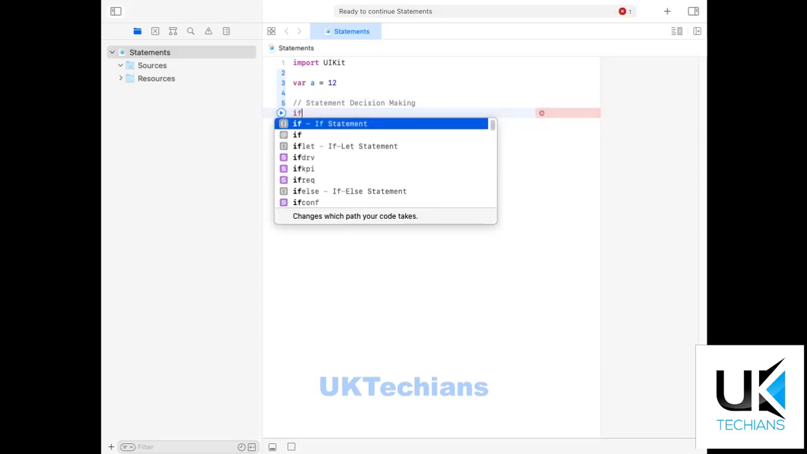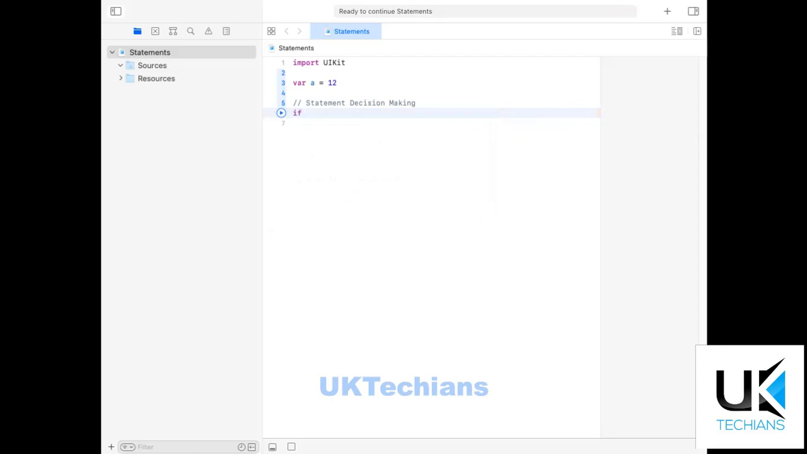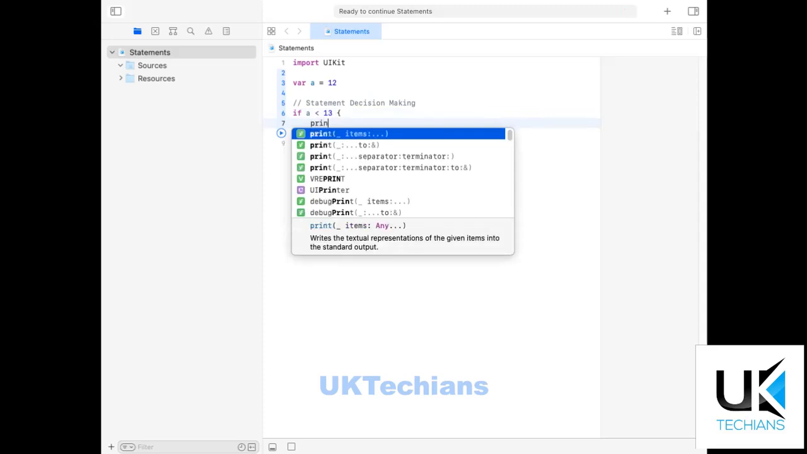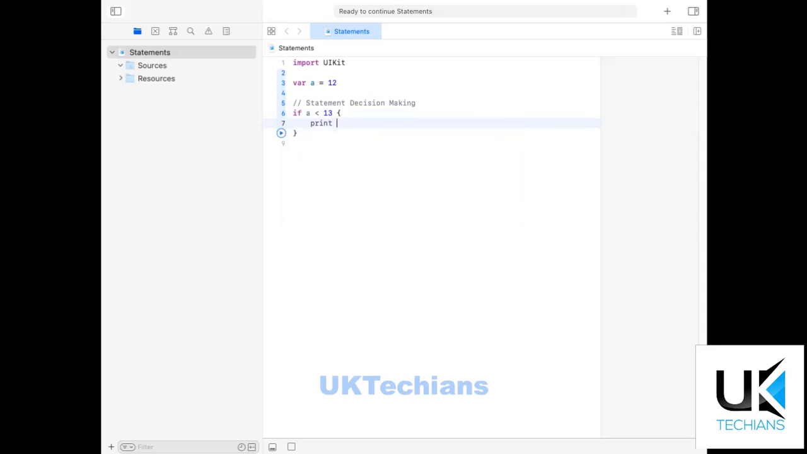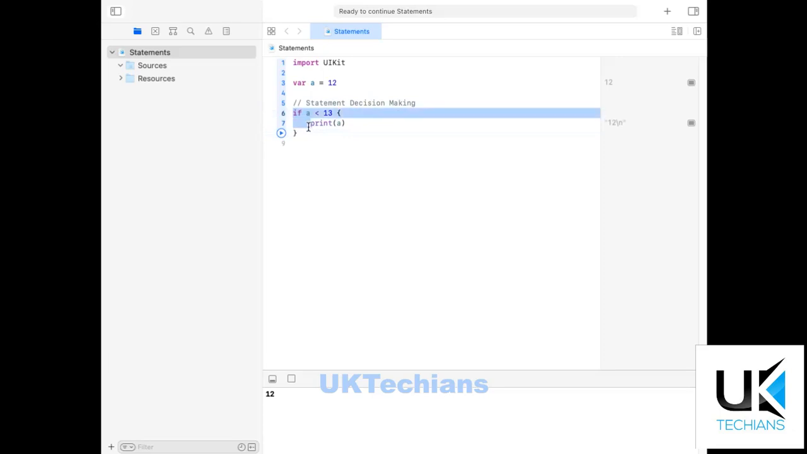We type here if, then write the condition here. Let's say a is less than 13, and then we add the brackets, and then we pass the statement: if this condition is true, print this value. So it prints a equals 13 because the value of a is less than 13. If the condition is true, it will print this value, right? What if we have to create an else condition or else if? So this is the if statement.